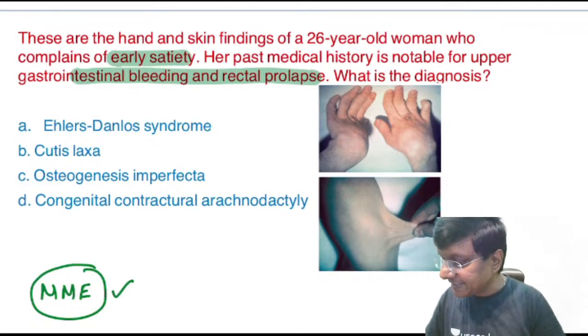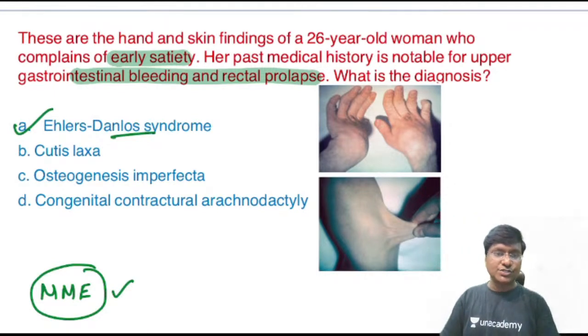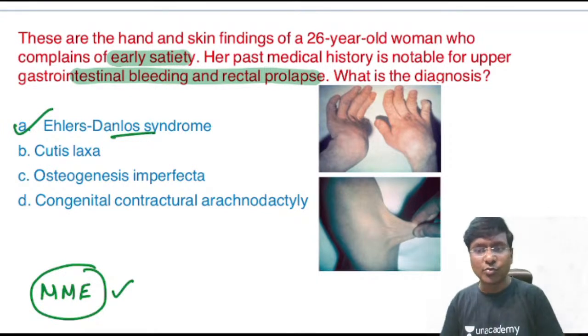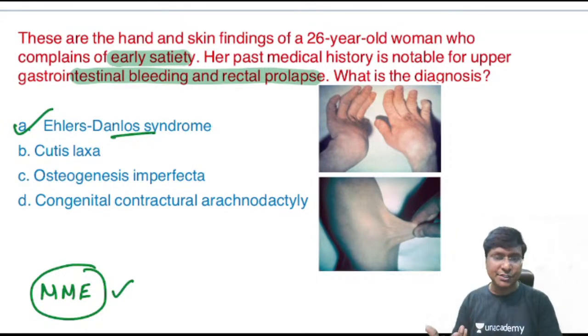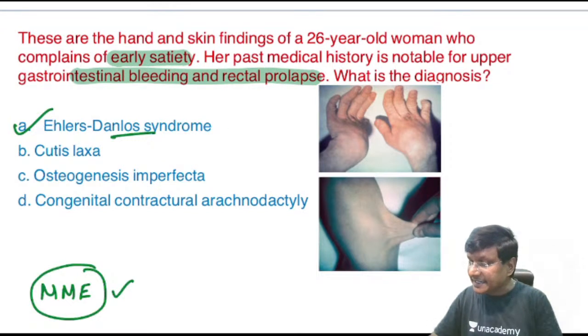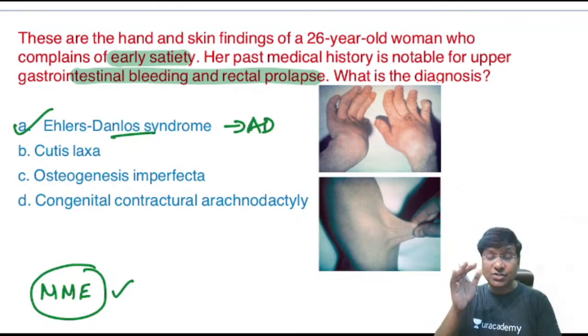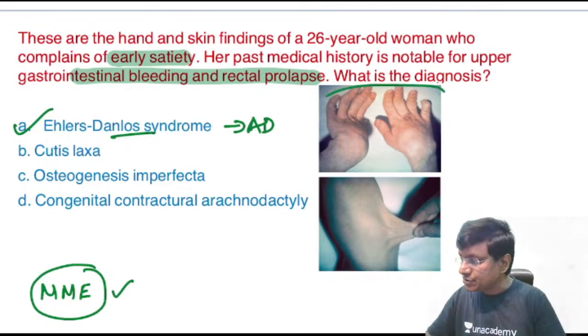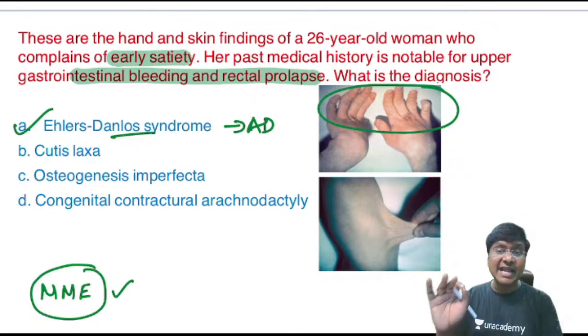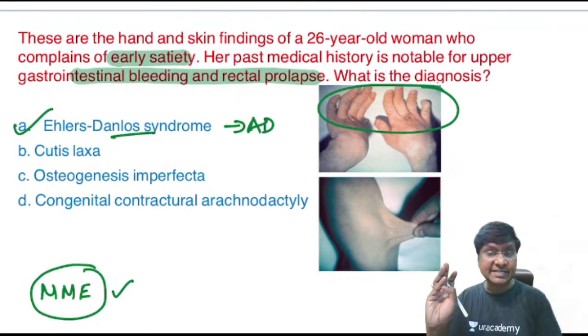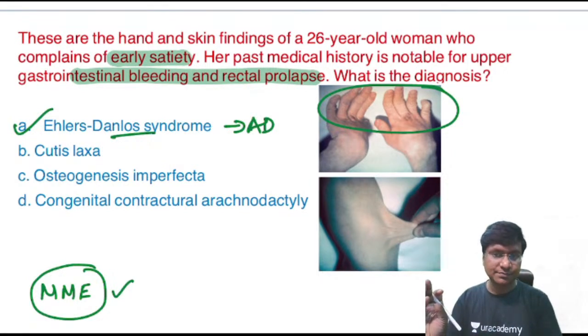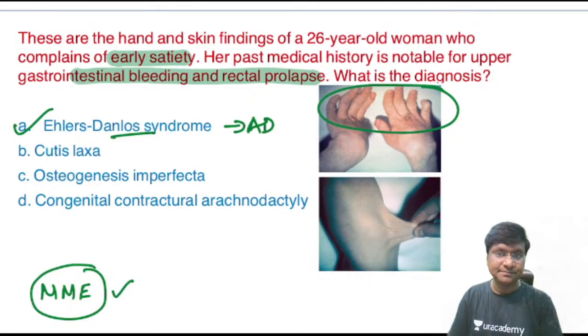Right, so very simple and very easy question, that is the Ehlers-Danlos syndrome. Now if you take this Ehlers-Danlos syndrome, what exactly is this? It is a connective tissue disorder, and you have many forms of Ehlers-Danlos syndrome, up to 15 types. It is an inherited disorder. Most commonly it is autosomal dominant type of inheritance. And what exactly will be the problem in these individuals? You will have hyperextensible and lax joints. Okay, and the skin also, if you see, you get this particular velvety texture, right?